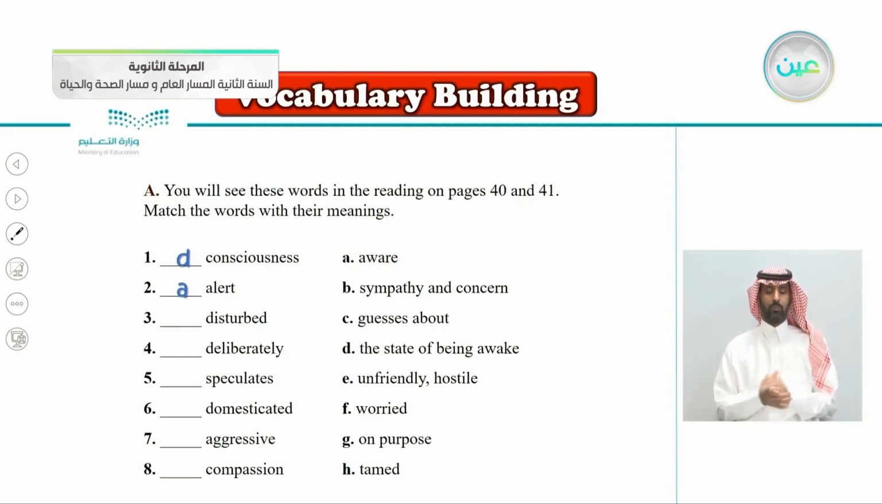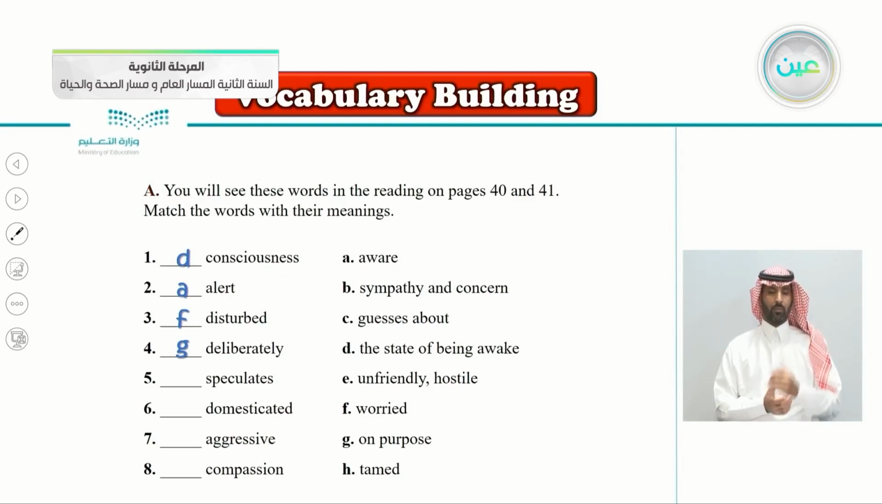Number three, disturbed. To disturb someone. What does it mean to be disturbed? Yes, very good. It goes with the letter F. Worried. To be disturbed, to be worried. When you say that this news really disturbed me, it really had me worried. Number four, deliberately. Very good. It goes with the letter G, on purpose. You meant to do that. Someone meant to do something on purpose.